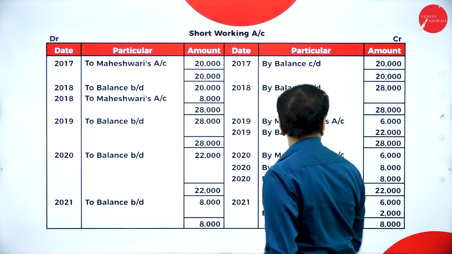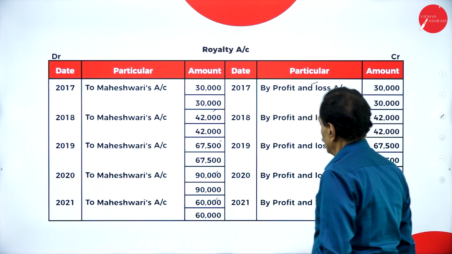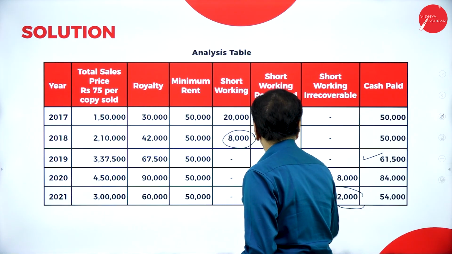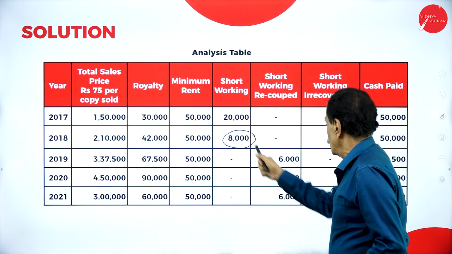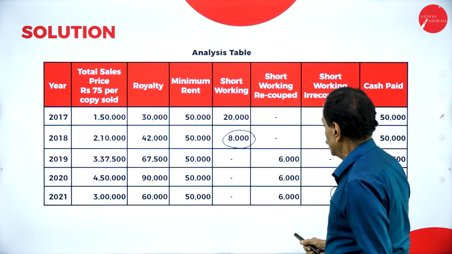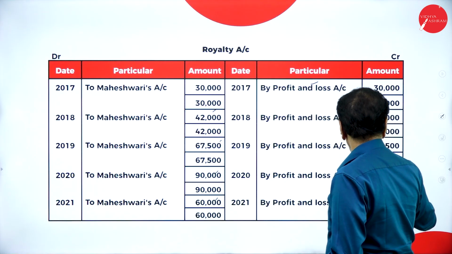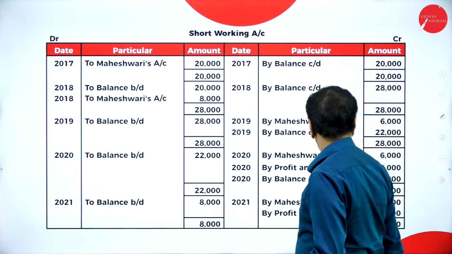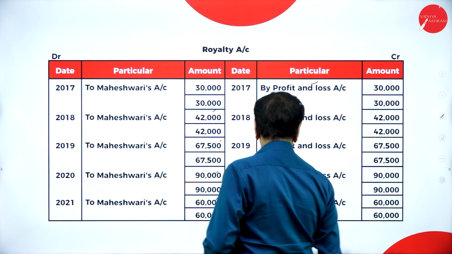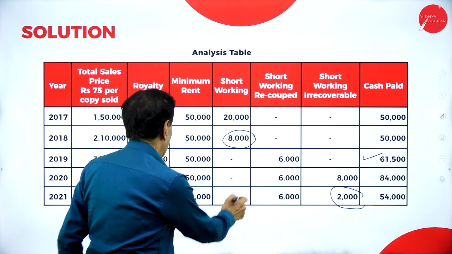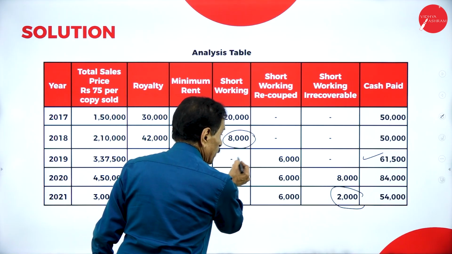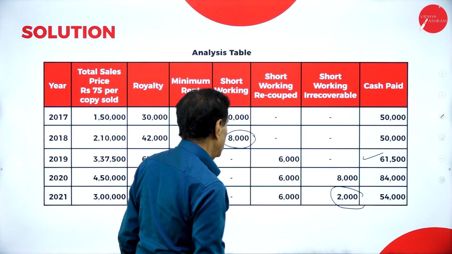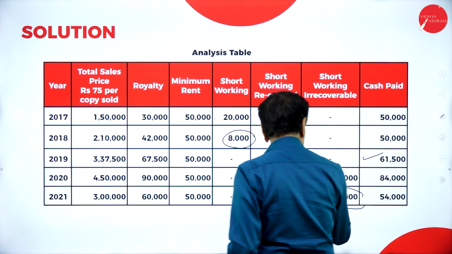Next, 28. By Maheshwari, how much recover? 6,000. Out of that, how much recover? 6,000. How much still we have got? 22,000. Here we are back to 22,000. By Maheshwari, how much do you recover? 6,000 out of 22,000. 6,000 is recovered. How much could not be recovered?